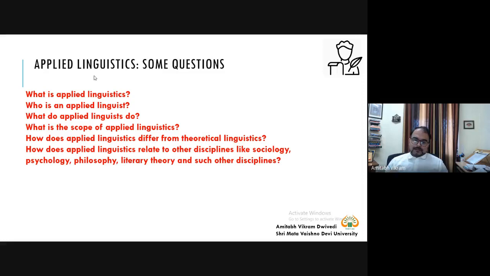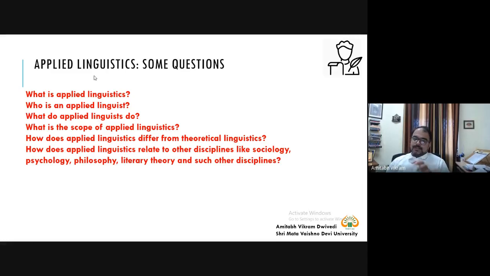Now again we will take the example of syntax, that you know how words come together and make a sentence. So you have different types of sentences. For example, you have a declarative sentence, you have an imperative sentence, then you have an exclamative sentence, and you have an interrogative sentence. So basically you have these four types of sentences in the English language. Now we are applying this knowledge of linguistics to literature.